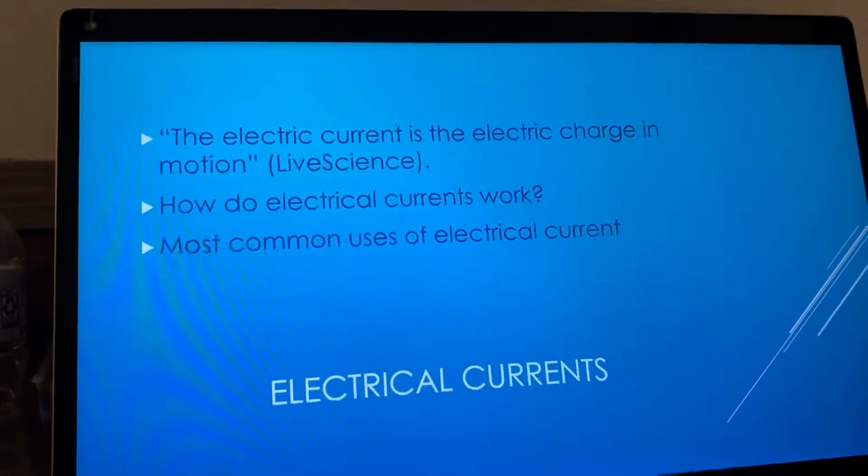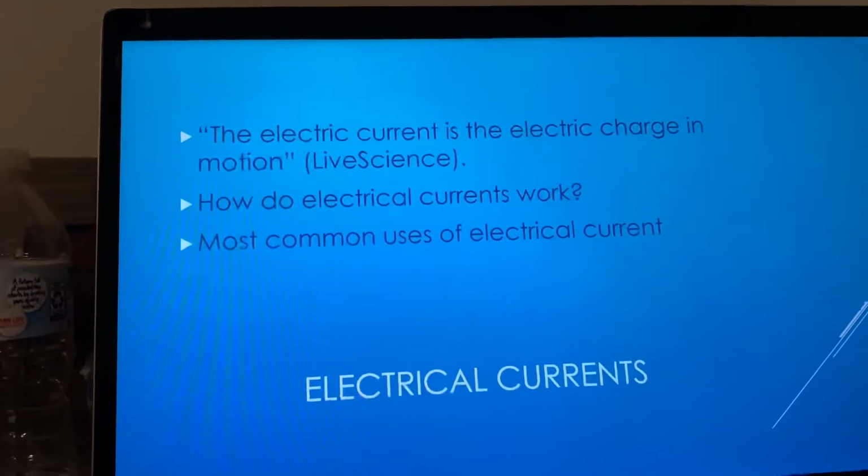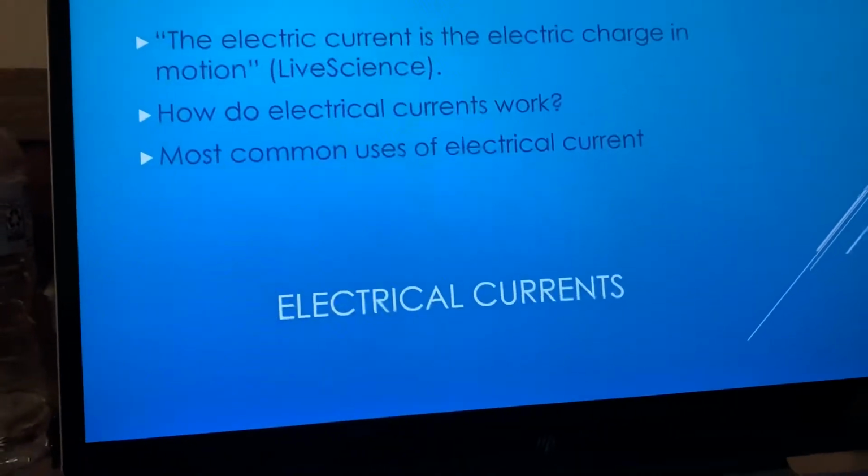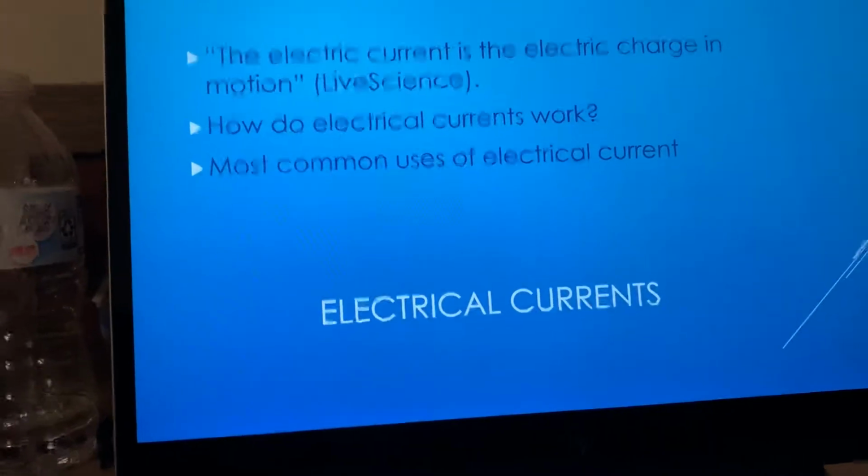Typically, the protons are immobilized inside the atom's nucleus. So it is usually the electron's job to get the charge from one place to another.